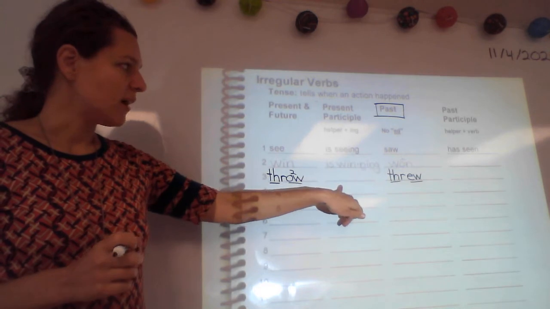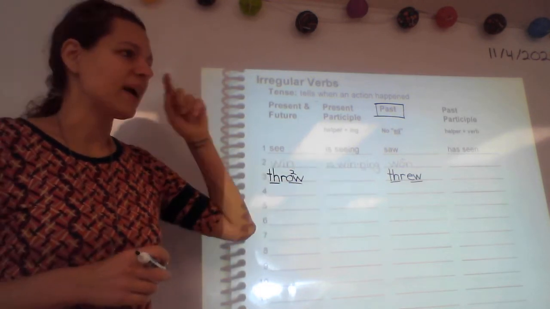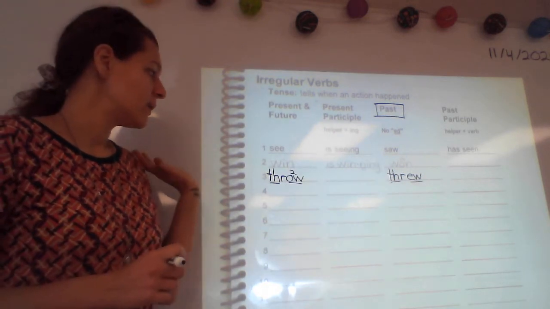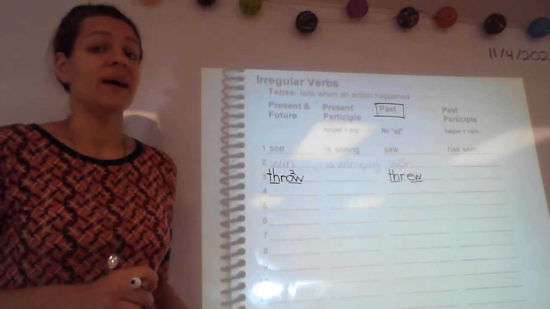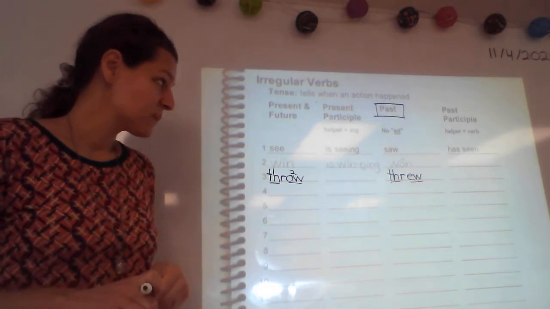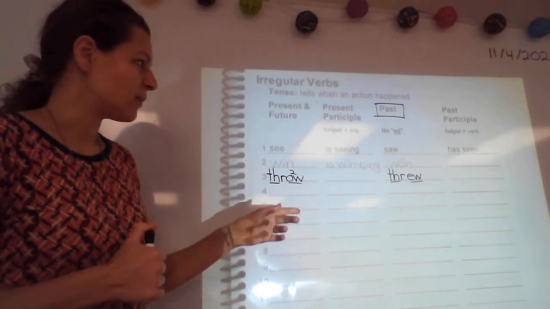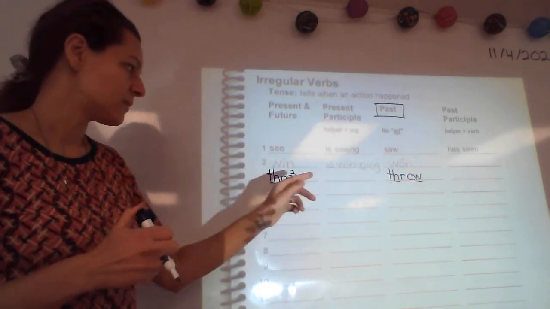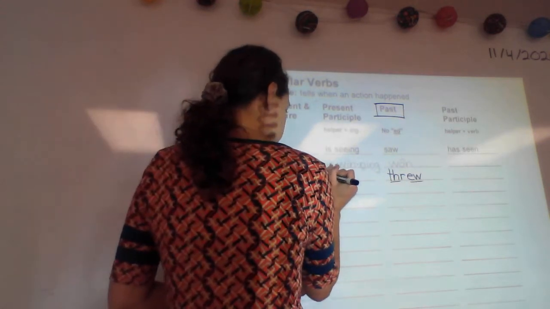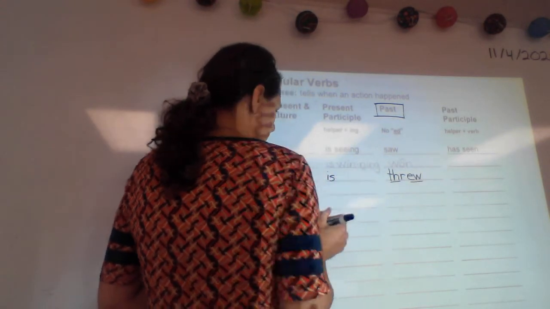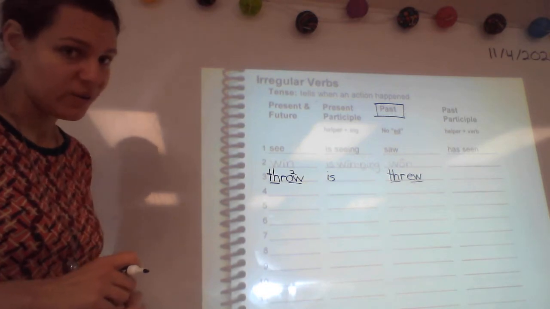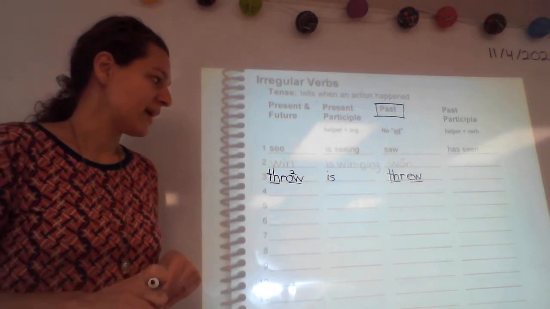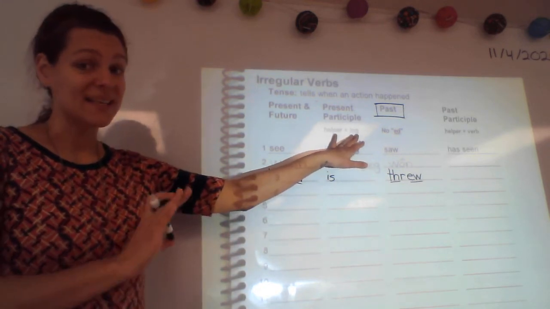Let's go to our middle column now. Remember, that's when we have our happening now and continuing. So you could say, we are throwing the ball for an hour. Throwing. That one, even if it's irregular, we always just add ing. But we need our helping verb. So first we'll write is, because you couldn't say I or he throwing the ball. We would say he is throwing the ball. Throwing. Remember, ing always gets its own syllable.